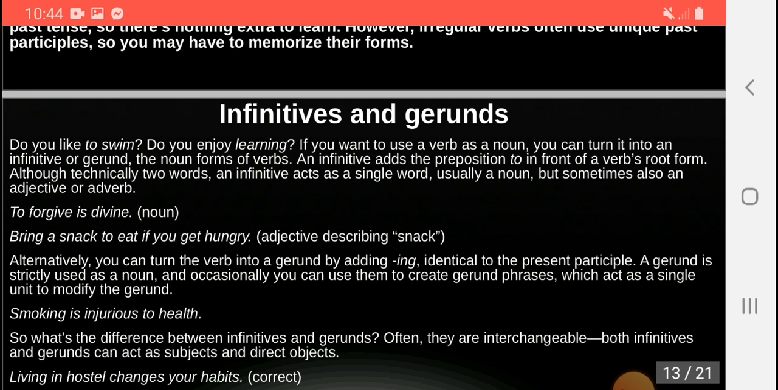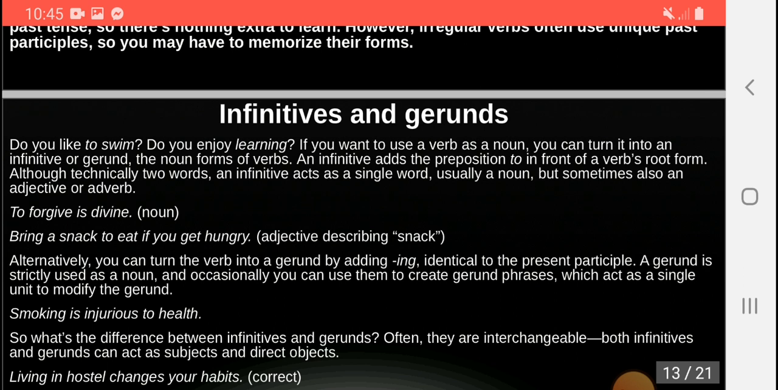An infinitive adds the preposition to in front of a verb's root form. Although technically two words, an infinitive acts as a single verb. To swim here acts like a single verb. Usually a noun, but sometimes also an adjective or adverb. To forgive is divine. To forgive, here it acts like a noun. Bring a snack to eat if you get hungry. It is acting as an adjective, describing snack.